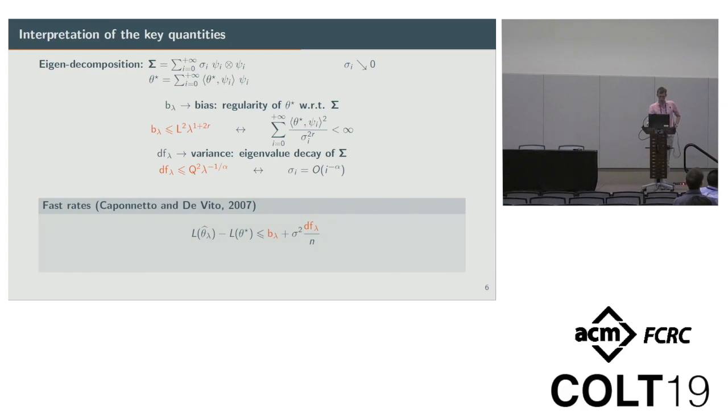So if we input these values in the bound, what we get, by optimizing in lambda, is a rate of 1 over n to the gamma, where gamma is between 1/2 and 1. In a sense gamma is linked to the bias and the variance and the effective dimension term, and shows that we can actually get faster rates than just 1 over square root of n. So we have a richer situation.